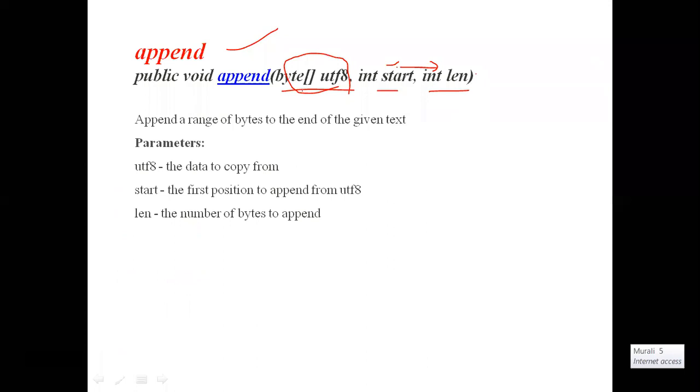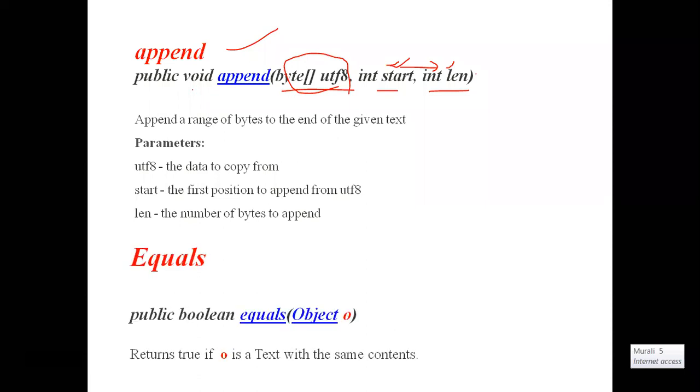Okay, byte array, we will take a byte array. In the byte array, which characters and how many characters do we want to append? Starting position of that one, and length, how much length we have to copy. That is the append operation.